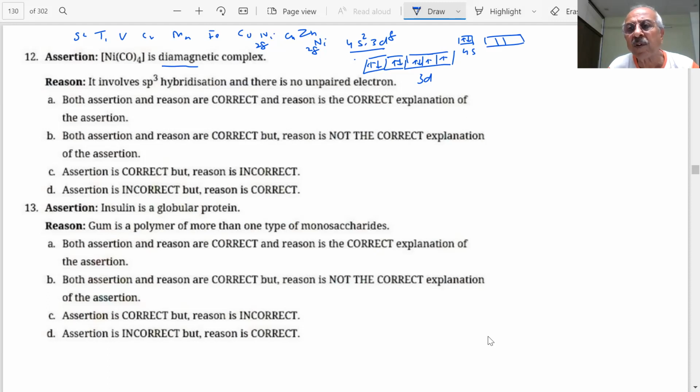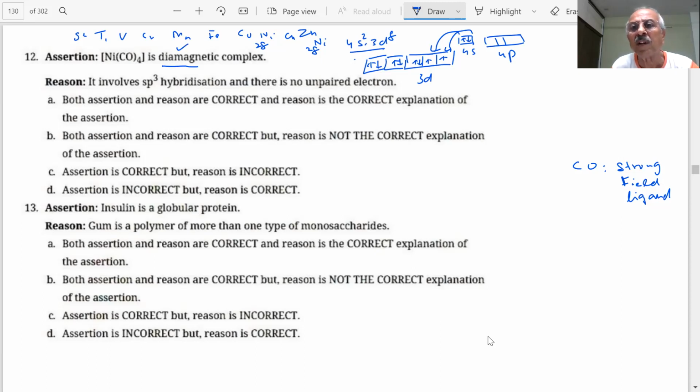CO is a strong field ligand or a weak field ligand? You know what it will do, student? It is a strong field ligand. It will pair off these electrons. Then the whole complex will become diamagnetic, as he says. He is saying diamagnetic means these electrons have got paired off. His information is given.